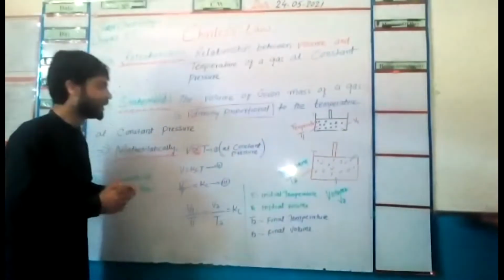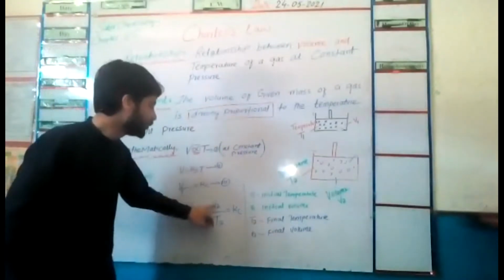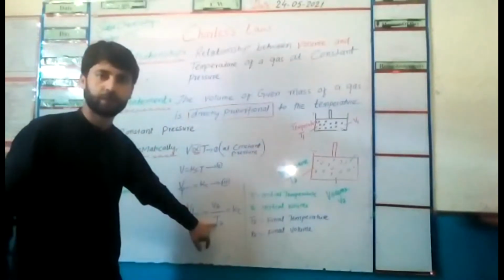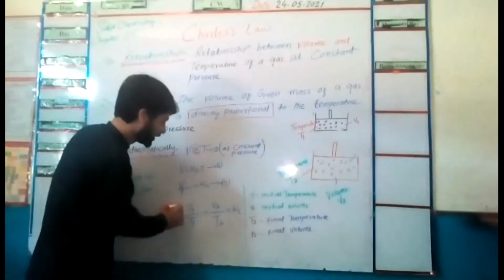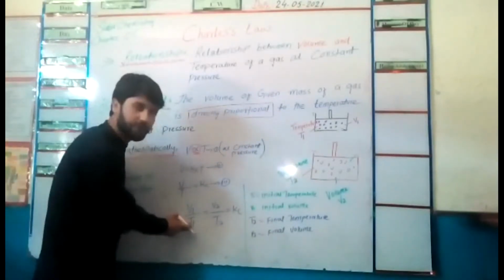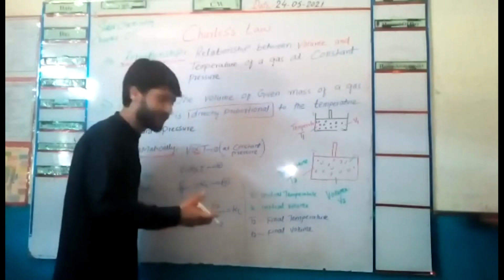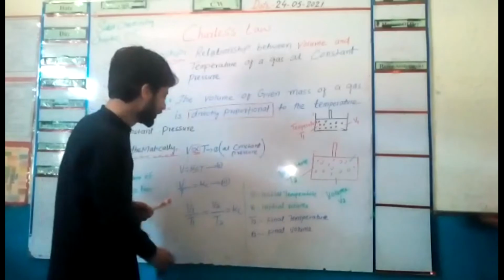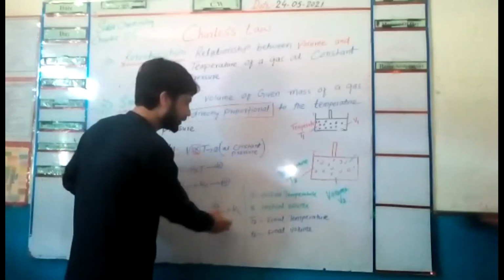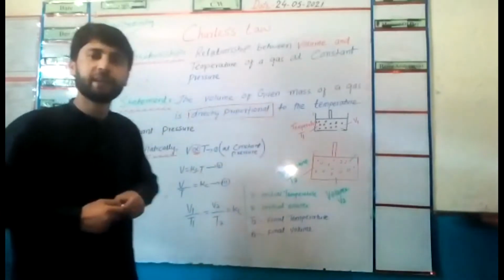So we can say that V1 over T1 equals V2 over T2. Both are equal to the constant Kc.